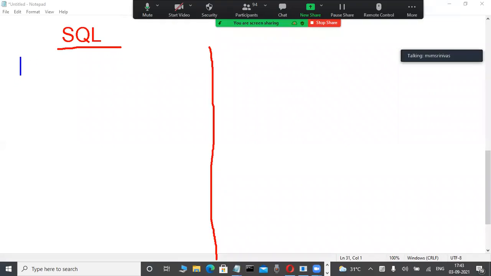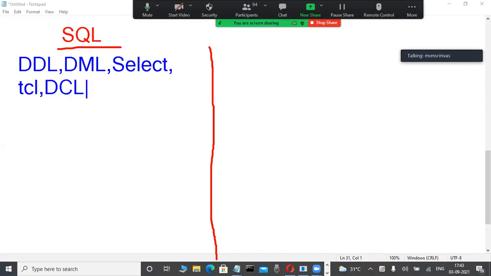In SQL, in the first initial stage there are DDL commands: create, alter, drop. DML commands, insert and so on, we are learning, and the select command, how we write it for retrieving data. I will tell you again. Now TCL commands, commit and rollback. Again DCL commands we are learning. This is common in every database.